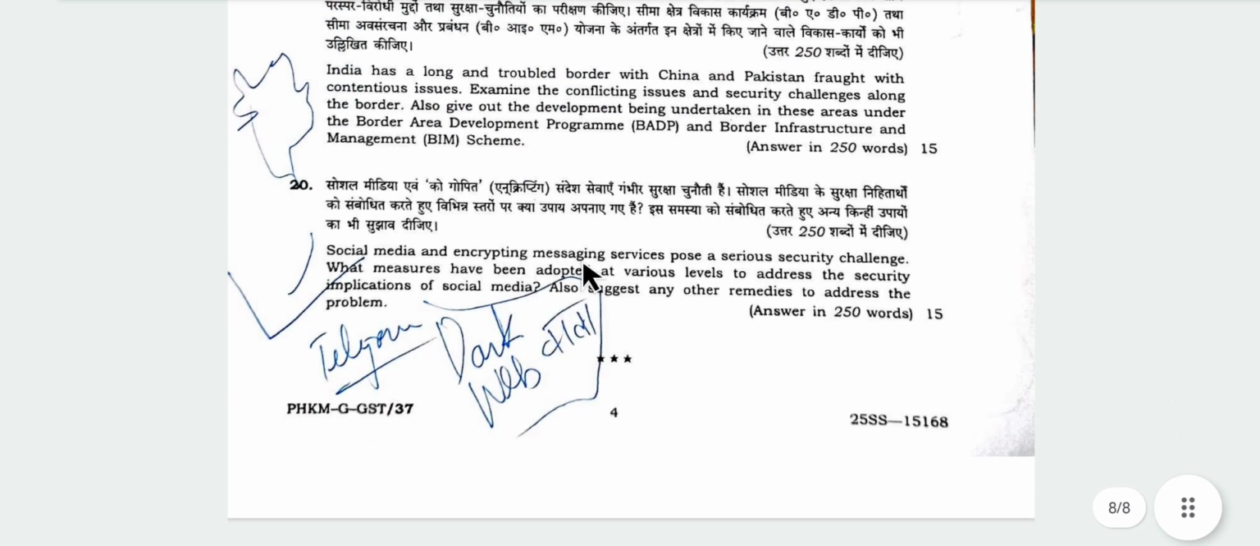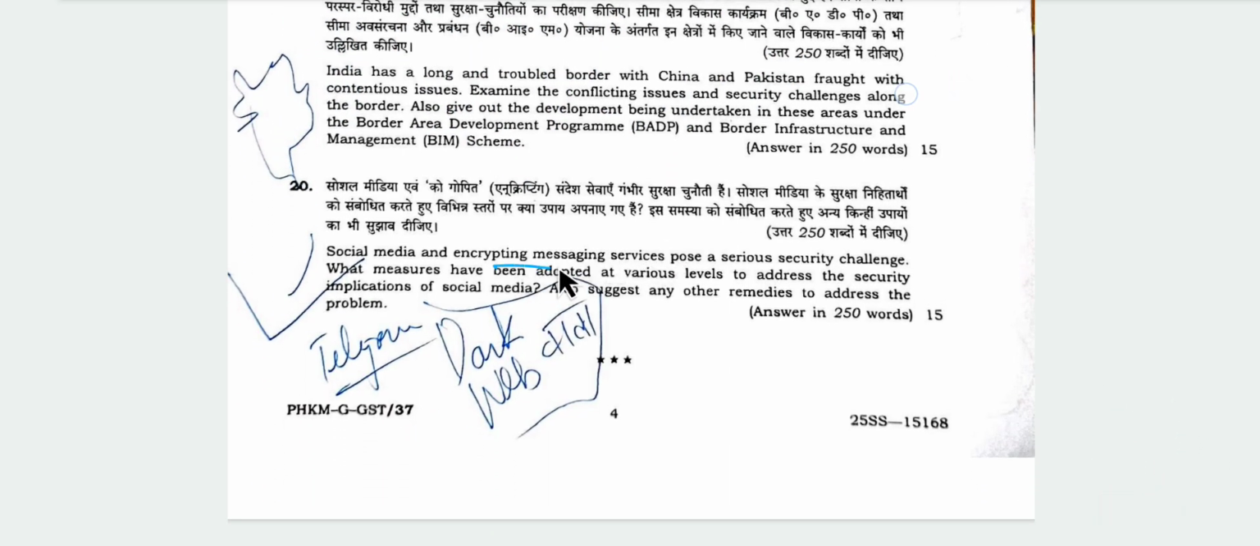Then social media and encrypting messaging services. You can define what encrypting messaging services are and how they pose a serious security challenge. In measures adopted at various levels, some examples can be given. For example, recently, Telegram was in news. It can be mentioned. WhatsApp also can be mentioned. Also, one of the most important is dark web.